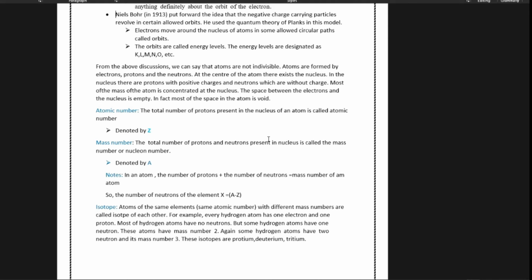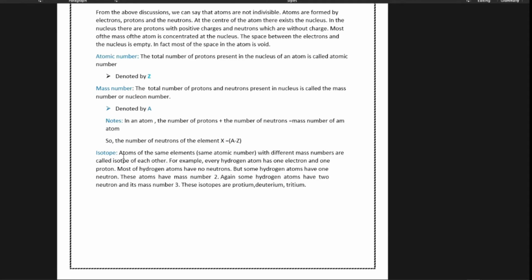Now we'll learn a new concept, that is isotope. Here we check: atoms of the same element with different mass numbers are called isotopes of each other. Atoms of the same element means the same atomic number, like hydrogen.